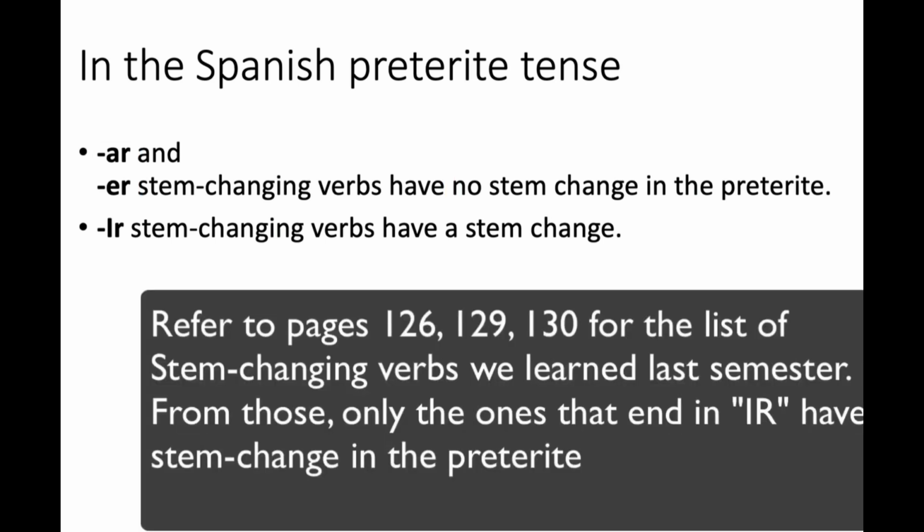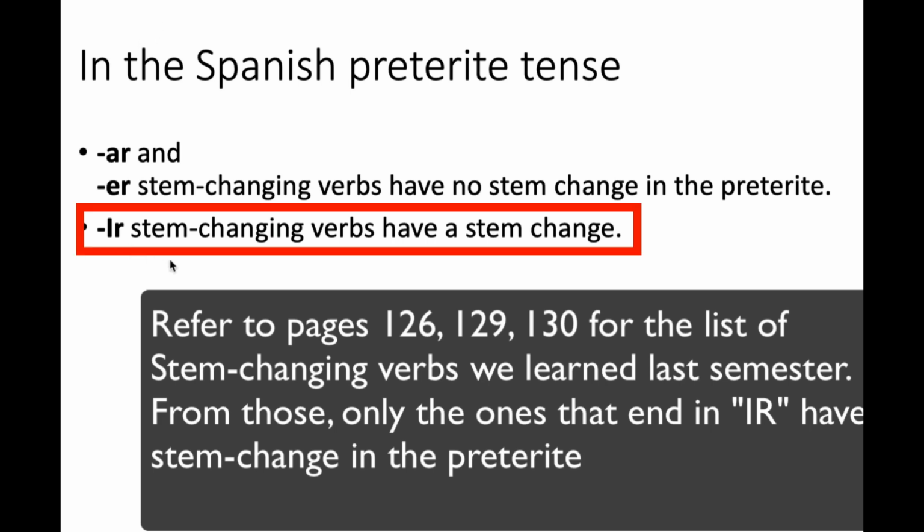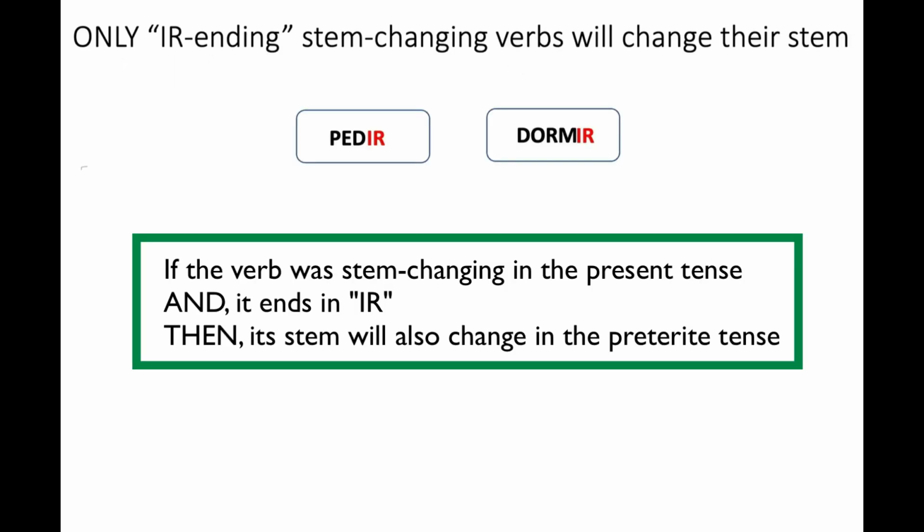From the groups that we just saw, if there were some verbs that ended in IR, then those do have a stem change. And I'll show you what that change is in a minute. I repeat, only IR ending stem changing verbs will change their stem.